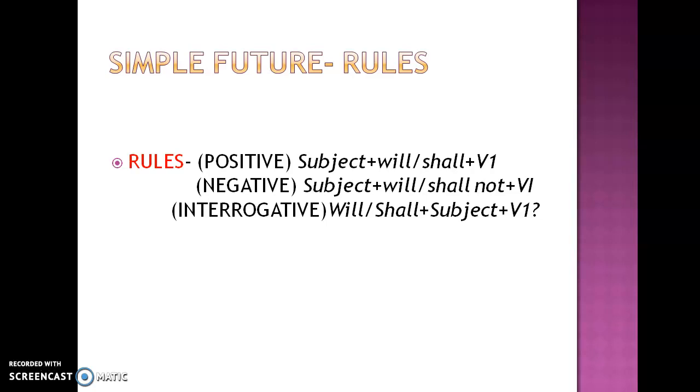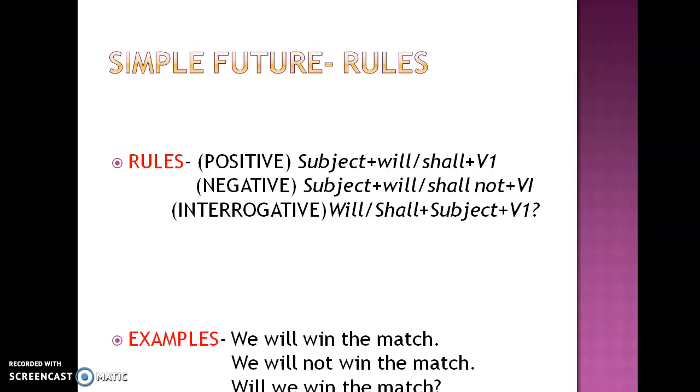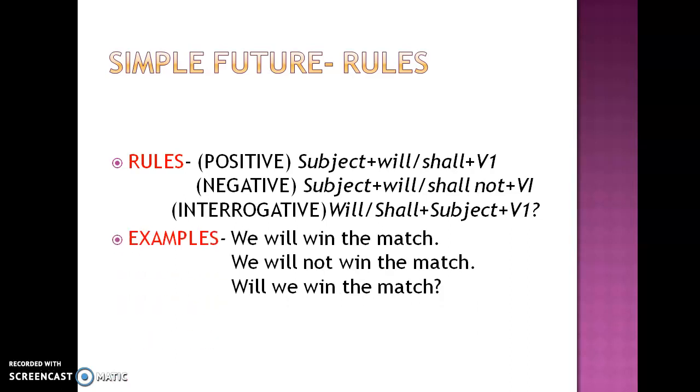So, simple future tense uses the first form of the verb. Let's look at the examples. We will win the match. Negative, the opposite of positive: we will not win the match. Interrogative: will we win the match? Now, whenever you are asked to convert a sentence into interrogative, always bring the helping verb to the beginning of the sentence. So the helping verb here is will. So for interrogative, we have brought will to the beginning. Will we win the match?